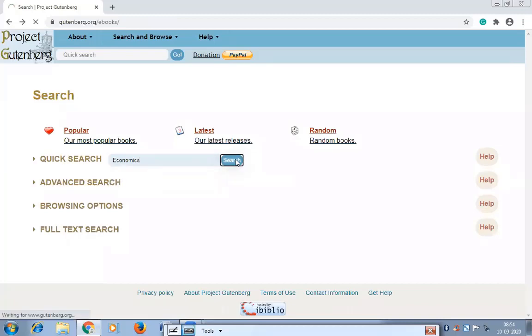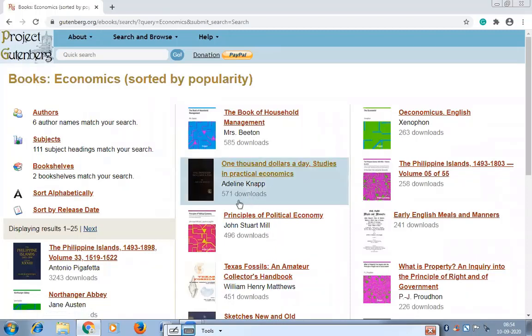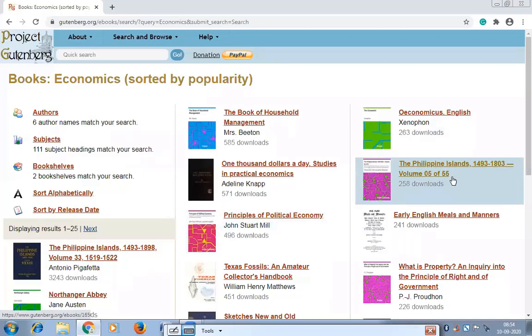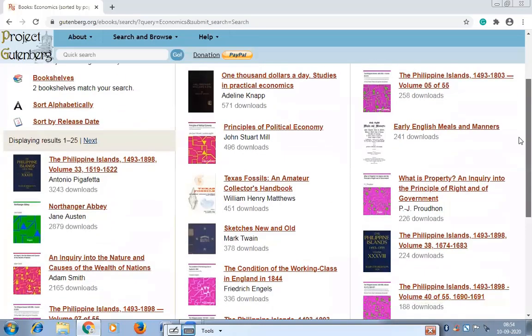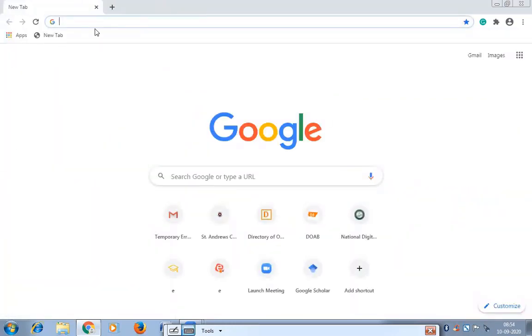See, if you put only Indian economy, it has not shown anything because, as I told you, it is a US-developed digital library. But if you put the general term economics, you get the maximum number of books. So by clicking the title, you can download these books from Project Gutenberg. Then the next site we have is Internet Archive.